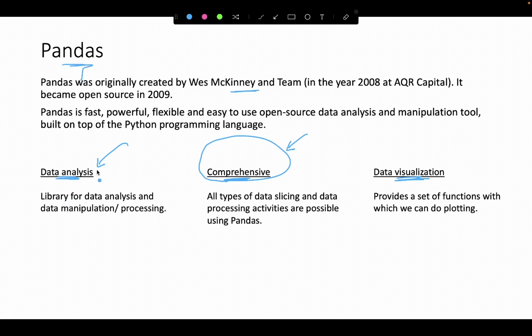That is data analysis. It helps you create extensive data analysis. It's very comprehensive, with a wide array of methods and functions with which you can do multiple data cleaning and data pre-processing activities. It's also helpful in doing quick data visualization. But as I mentioned, we'll go through a few other tools and libraries like Matplotlib and Seaborn in our upcoming sessions to look at data visualization extensively as a separate entity.